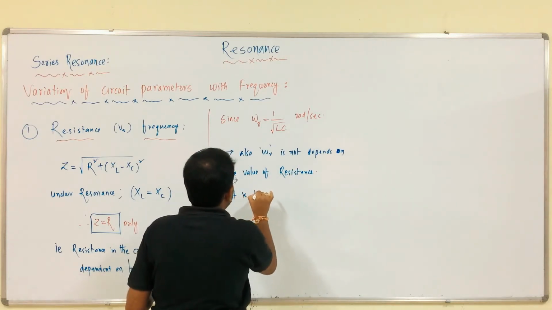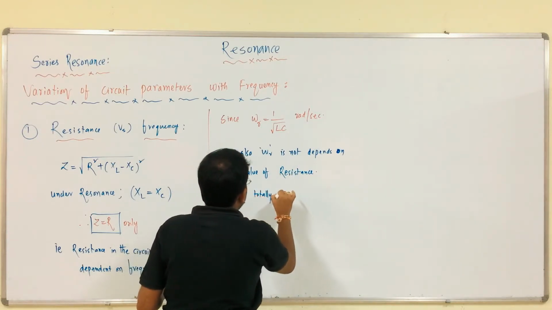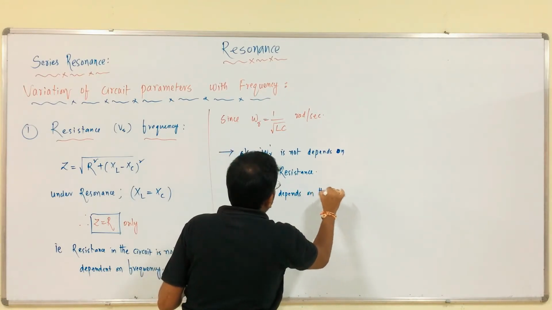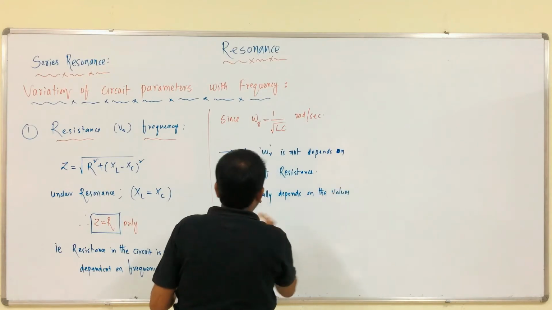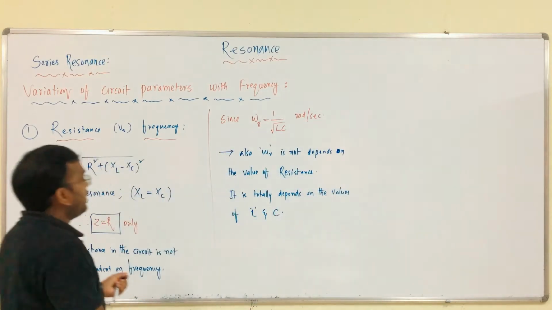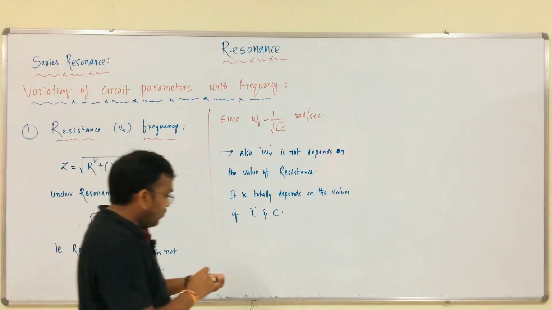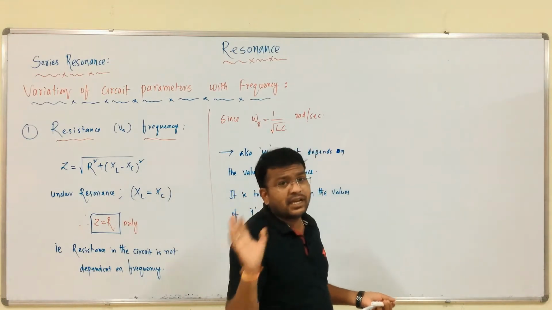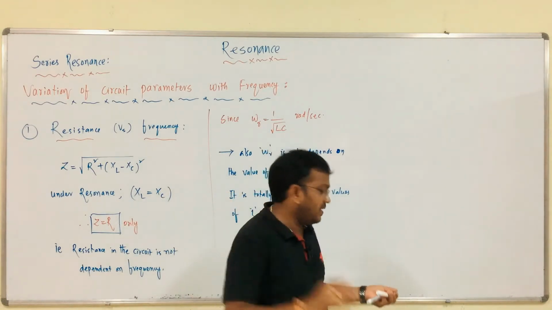It totally depends on the values of L and C, right. Then whatever the value of the frequency, the resistance in the circuit is constant.